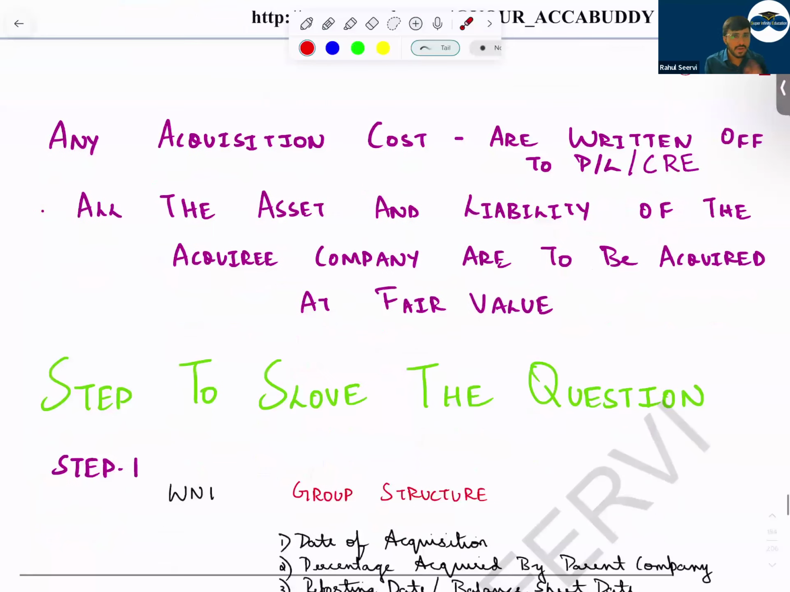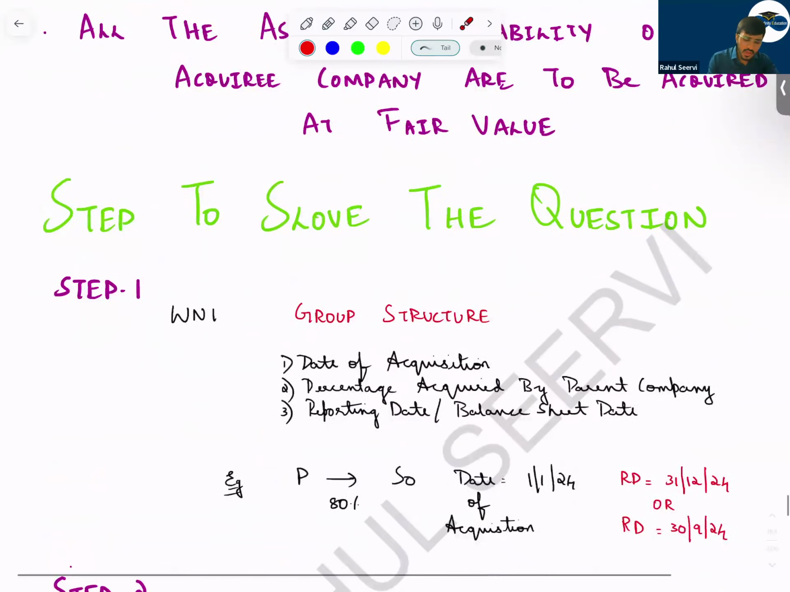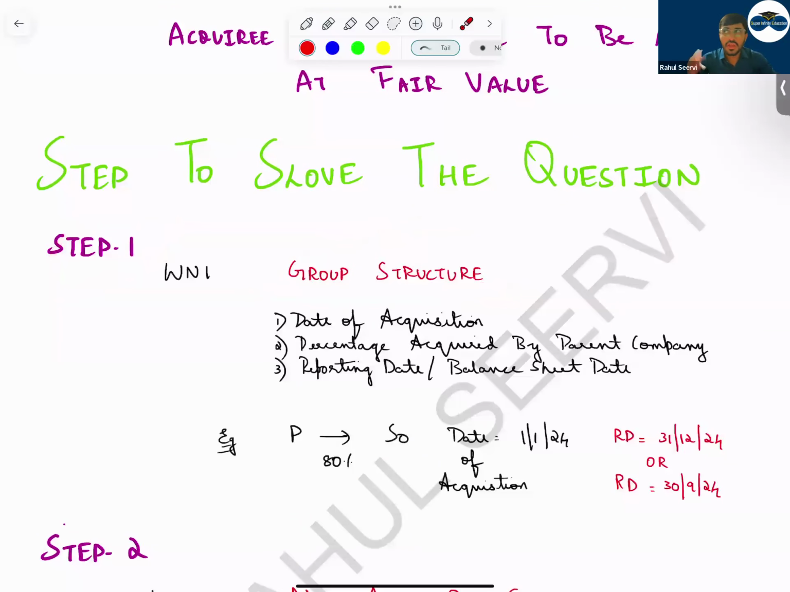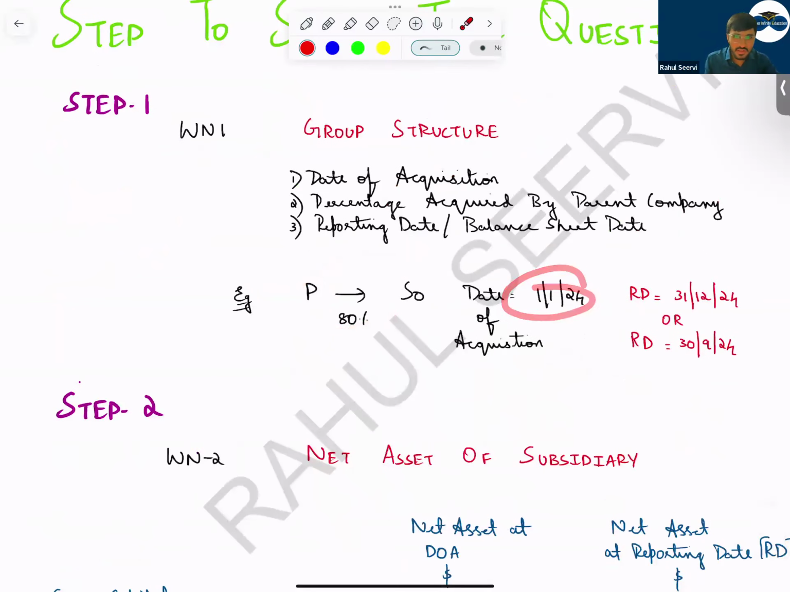Now coming to the steps, five important steps. Every time you have to do this. If an associate company is there, we will prepare working note number 6 also. So what is step one? Group structure. First, you have to determine the group structure: what percentage we have acquired, the date of acquisition and the reporting date. Why do we do this? So that we get to know whether it's a mid-year acquisition or not. If it's a mid-year acquisition, then we have to adjust the retained earnings. For example, 80% acquired on 1st January, and the reporting date is 31st December, or it could be 30th September, anything: 6 months, 9 months, 10 months, 11 months, 12 months, depending on the data given in the question.